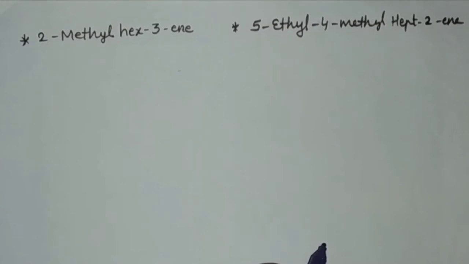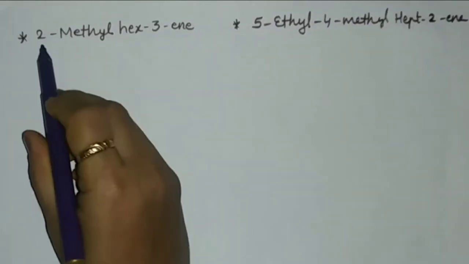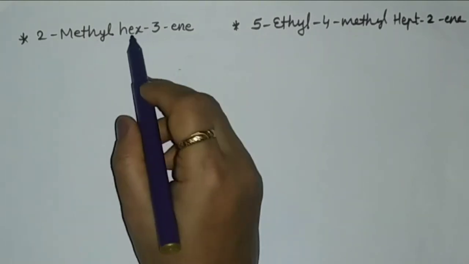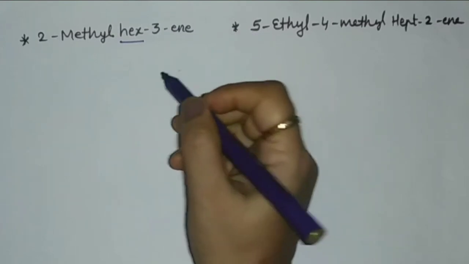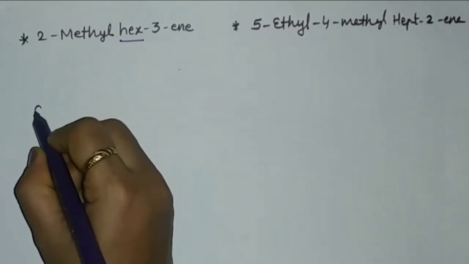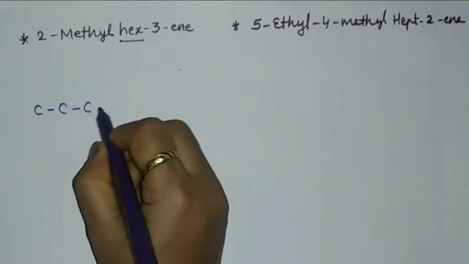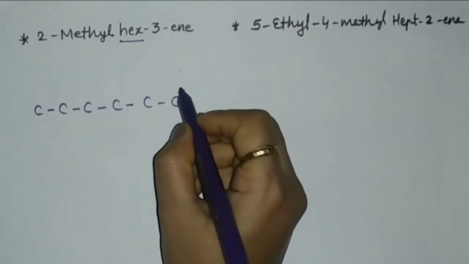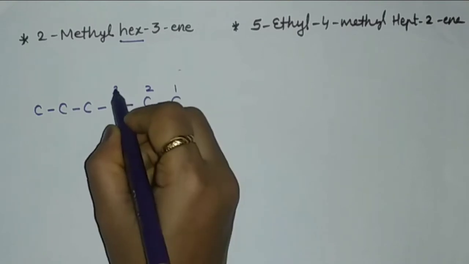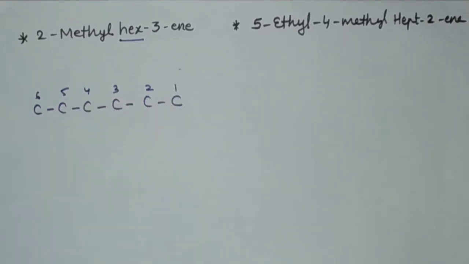Students, now let us draw the structures of the following names which are provided. So first is 2-methyl hex-3-ene. So the parent alkene is hexene. So first we'll draw 6 carbon atoms. 1, 2, 3, 4, 5 and 6. Well, let us number it as 1, 2, 3, 4, 5 and 6.